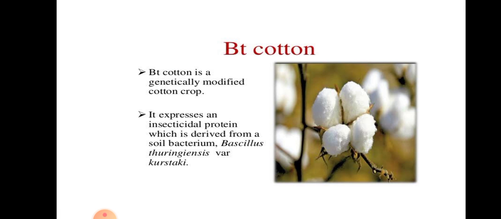Now BT cotton. In this, a gene from the bacteria Bacillus thuringiensis is inserted into the gene of cotton. Due to this, toxin is developed in the leaves of cotton. Means what? What are we going to do? A gene is collected from the bacteria Bacillus thuringiensis and inserted into the gene of cotton. So what will happen? The toxin will be developed in the leaves of cotton. As the bollworm feeds on the cotton leaves, the toxin destroys the alimentary canal and the bollworm dies. So in this way we can prevent infection of worms in BT cotton.